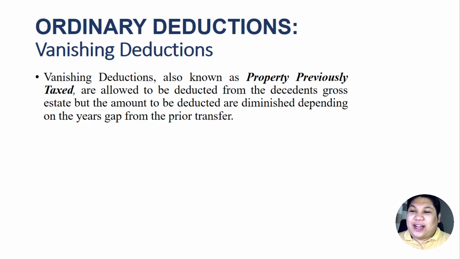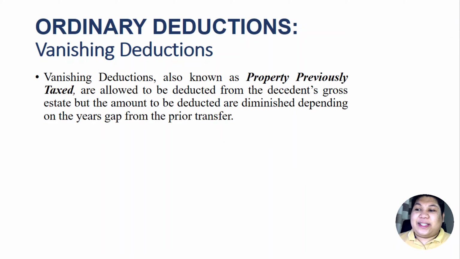Okay, vanishing deductions, also known as the property previously taxed, are allowed to be deducted from the decedent's gross estate, but the amount to be deducted is diminished depending on the year's gap from the prior transfer. So you might get confused. There was a transfer and there is now a transfer.